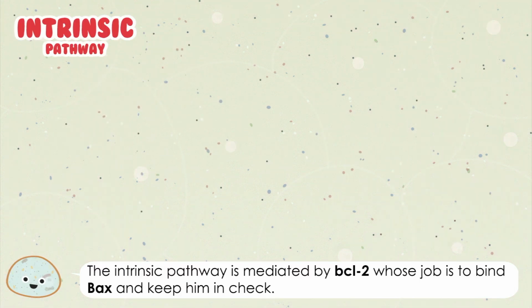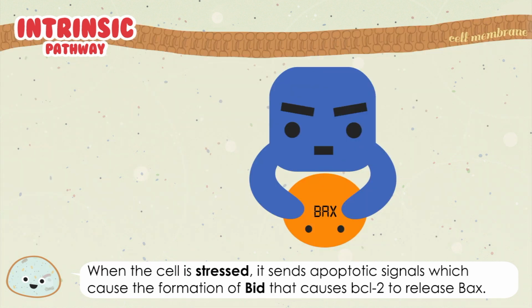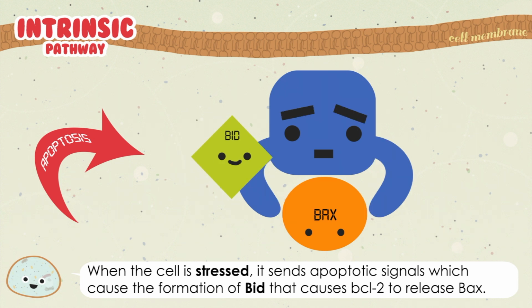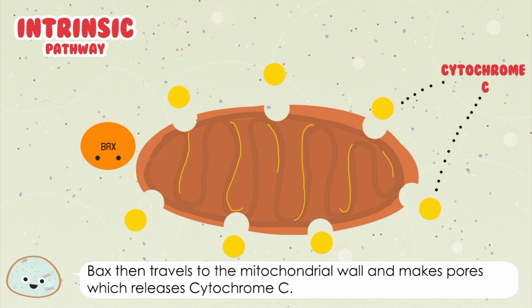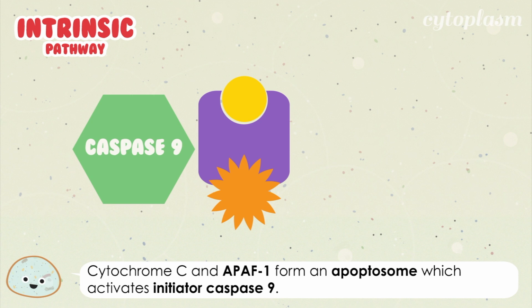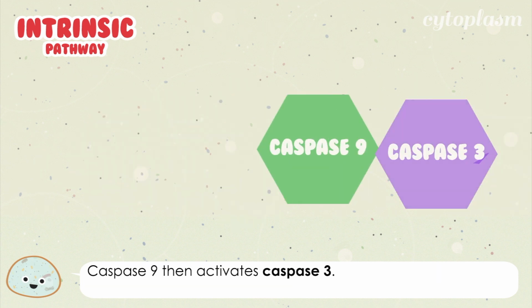The intrinsic pathway is mediated by BCL2, whose job is to bind Bax and keep him in check. When the cell is stressed, it sends apoptotic signals which cause the formation of BID. That causes BCL2 to release Bax. Bax then travels to the mitochondrial wall and makes pores which release cytochrome C. Cytochrome C and APAF1 form an apoptosome which activates initiator caspase 9. Caspase 9 then activates caspase 3.